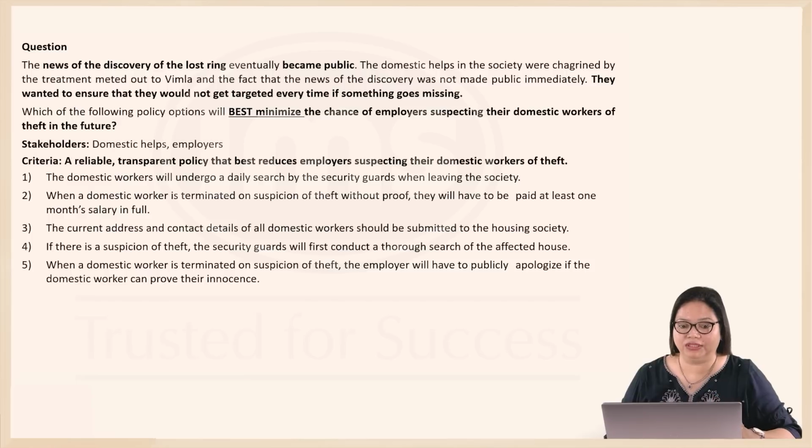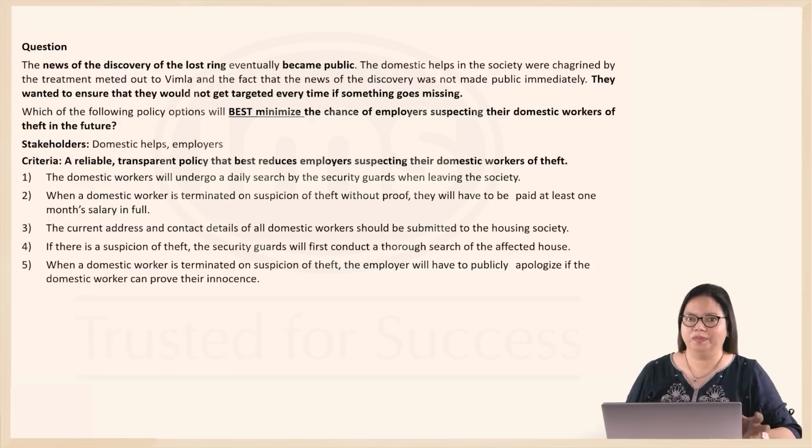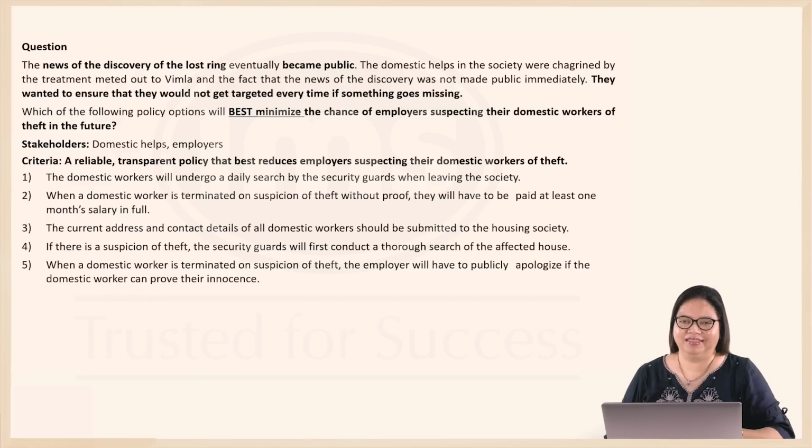Now, who are the stakeholders here? Of course, we are looking at domestic helpers, all of them, in the society, and the employers. What is our criteria here? What kind of policy do we want? We want a policy that is going to be reliable, especially from the employer perspective.